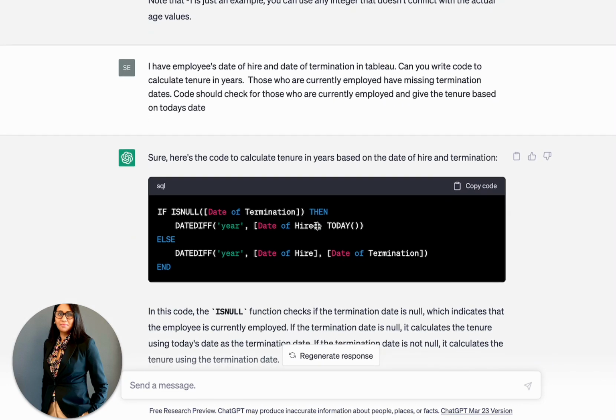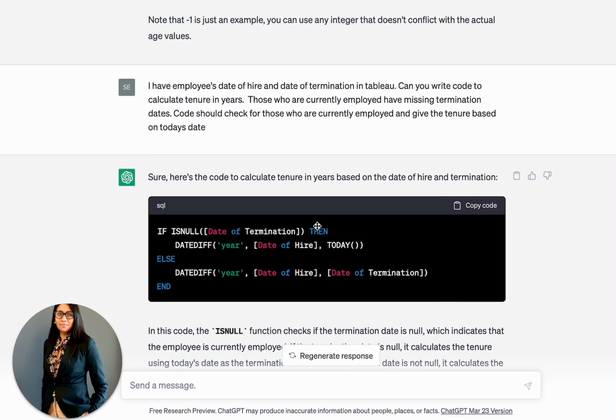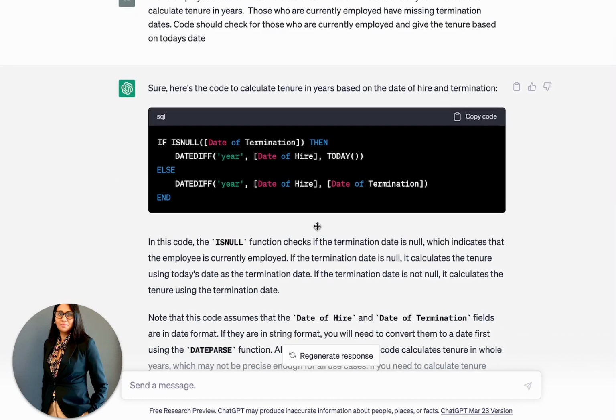So then I went ahead and gave a little less simple situation to ChatGPT, and I said, can you calculate tenure of employees in years. And I told ChatGPT that for people who are still currently employed, the termination date is missing, and to use that information to correctly give me the tenure for those who are employed and for those who have terminated. And here's what ChatGPT gave me.